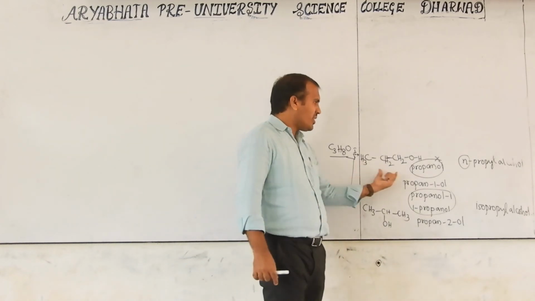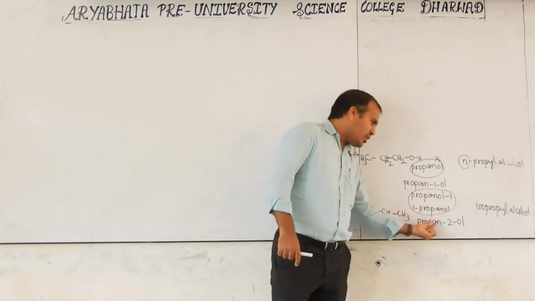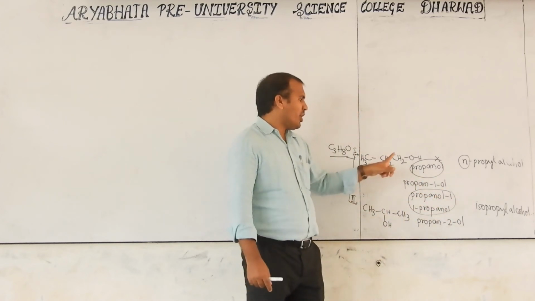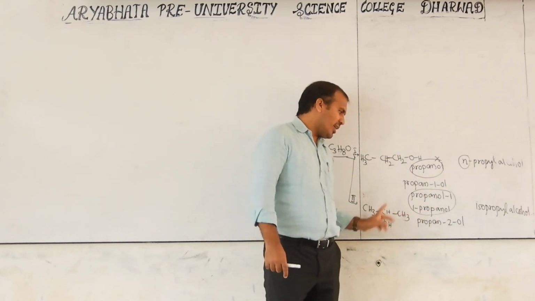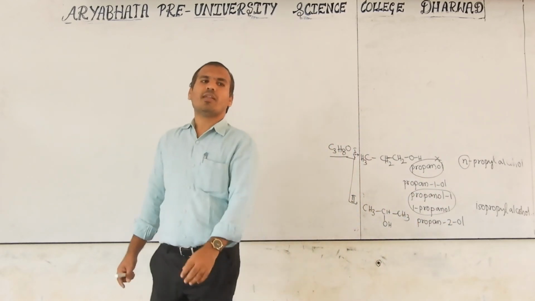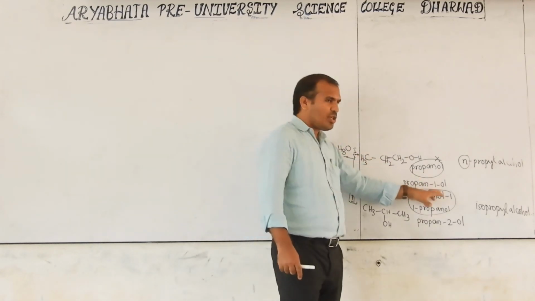Now just observe here its IUPAC name also. Propan-1-ol, propan-2-ol. In the number, the OH number is different here. OH bonded to the first carbon, OH bonded to the second carbon. If a different number appears, that is compulsory, that is positional isomerism. It means the hydroxyl position is indicated here. Then it is positional isomerism.